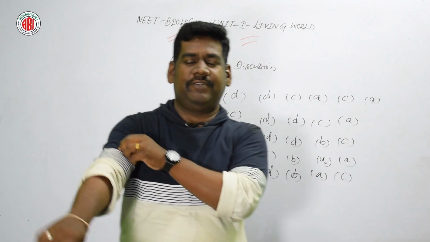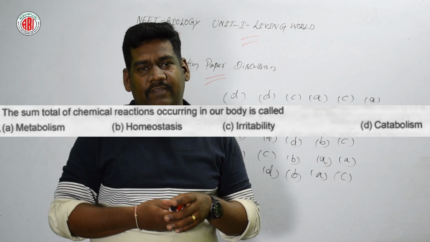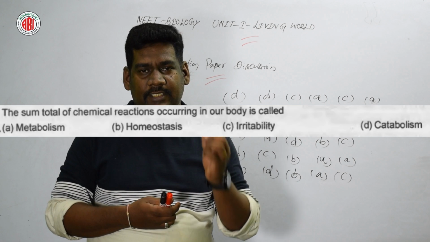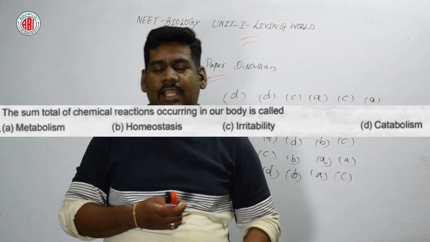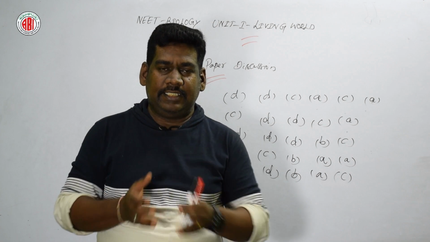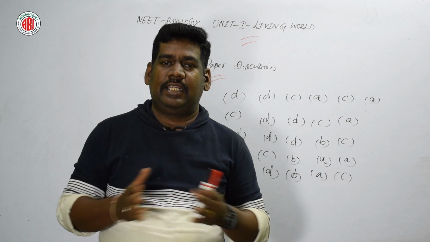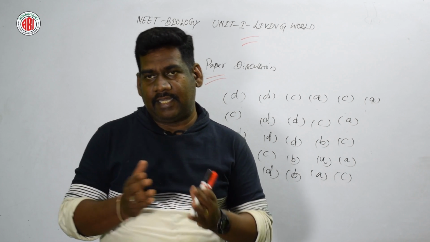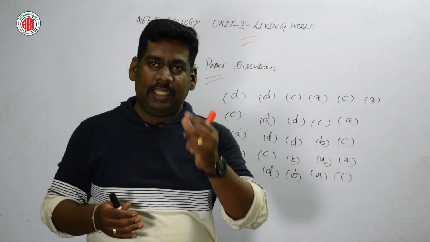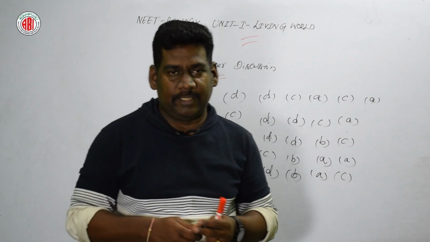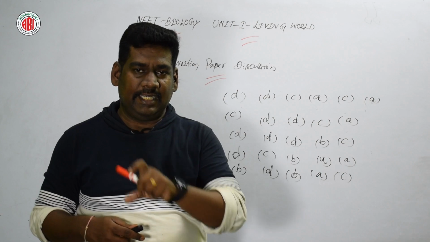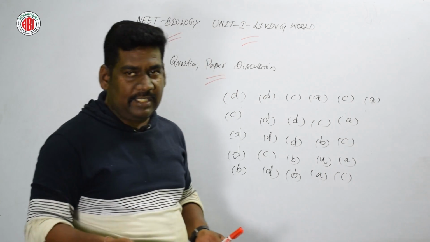Yes. The next question is a very simple question. The sum total of chemical reactions occurring in our body is called: metabolism, homeostasis, irritability, or catabolism. The sum total of chemical reactions is nothing but metabolism. Under this category, we study two different processes, catabolism and anabolism, the destructive and constructive processes. So the right answer for this question is option A. It is the definition of metabolism: the sum total of chemical reactions occurring in our body.